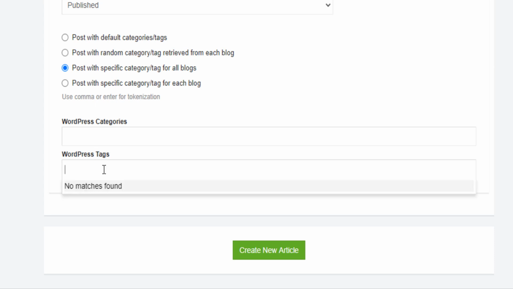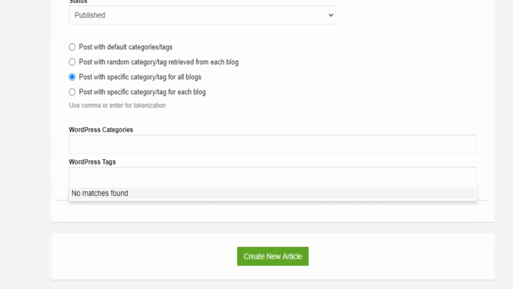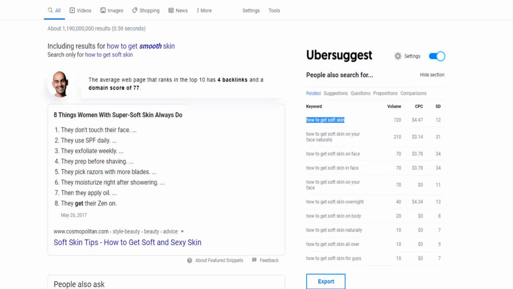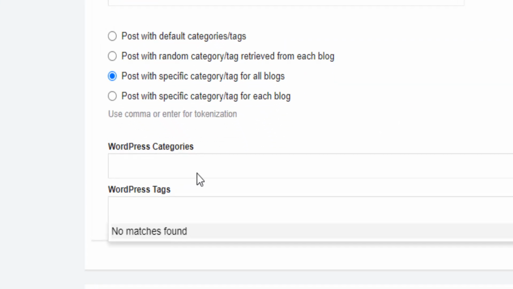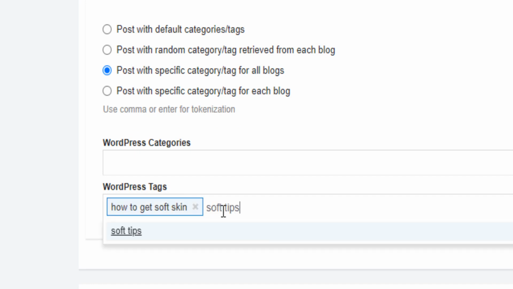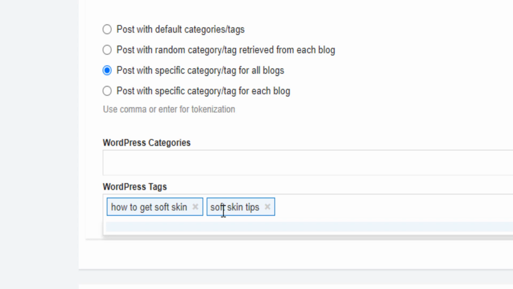So what you can do is just come here and select those keywords, and basically what you're telling Google is that this article is about soft skin tips. So you're providing more information to the robot that Google will send to categorize your article on soft skin, and basically start ranking it among the blogs related to soft skin.